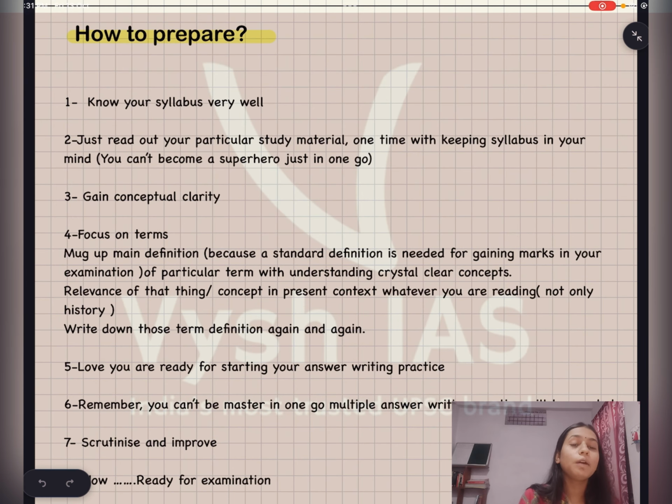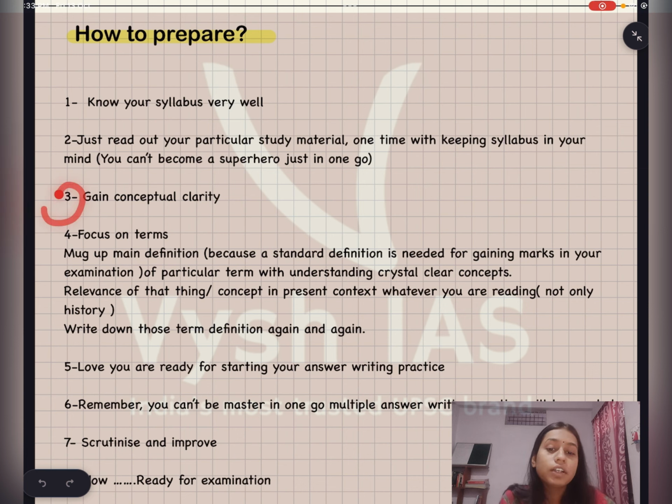Now, most important: ma'am, you have discussed the book list, syllabus, but how to prepare? So this is just a 7-step process, and if you are able to follow these 7 steps, believe me, you are prepared. Firstly, know your syllabus very well. Very well means each and every topic, not just the periphery. Then second, read your particular study material. Just stick to one particular study material, keeping the syllabus in your mind. And remember that you can't become a superhero in one go.